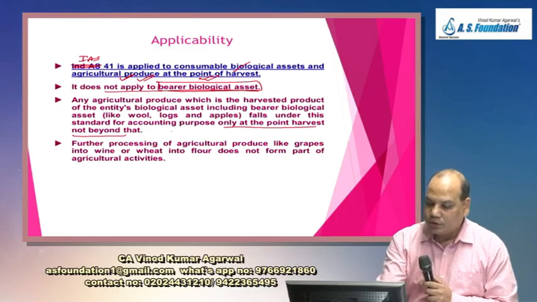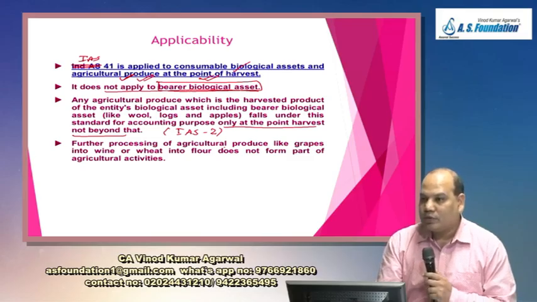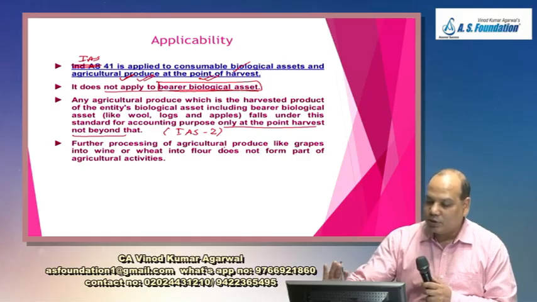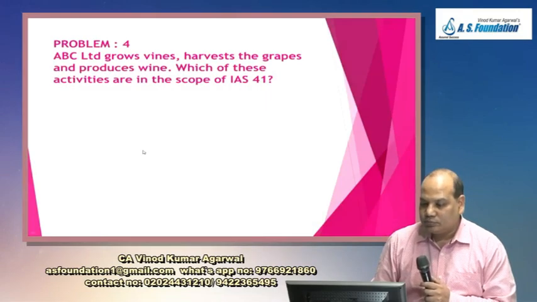After that, IAS 2 will take charge because it will become the inventory of that unit. Further processing of agricultural produce, like grapes into wine, does not form part of agricultural activity. Then it becomes a different activity altogether, and therefore you are outside the scope of this standard.